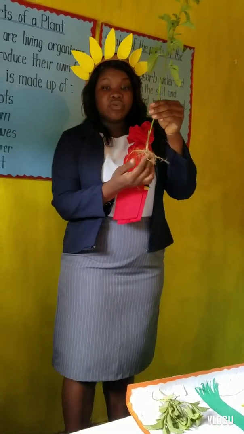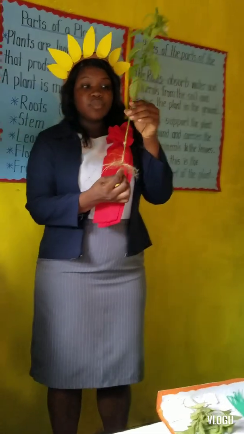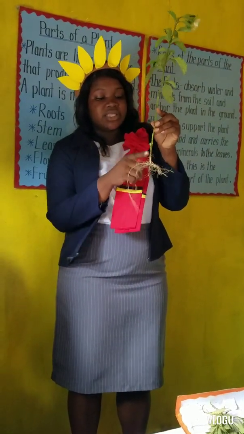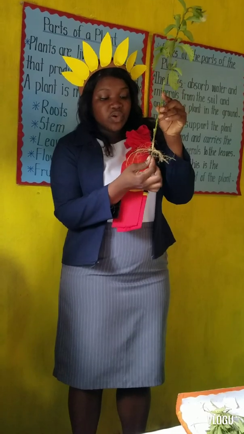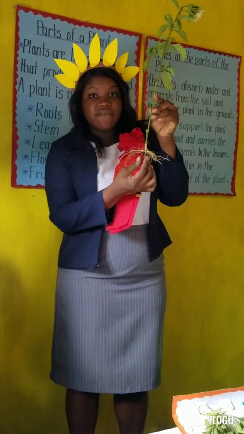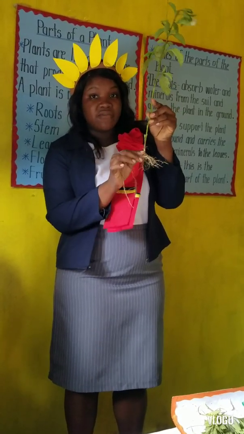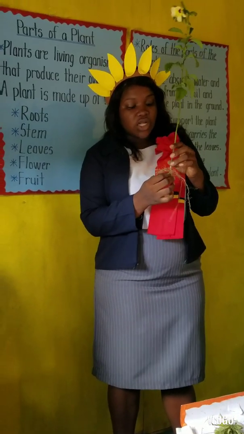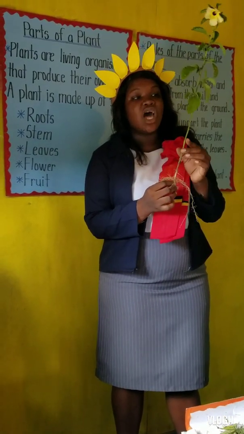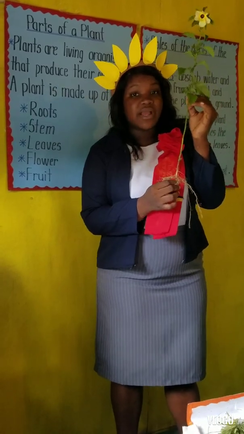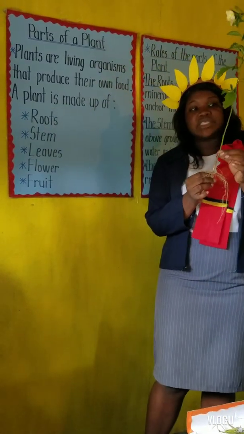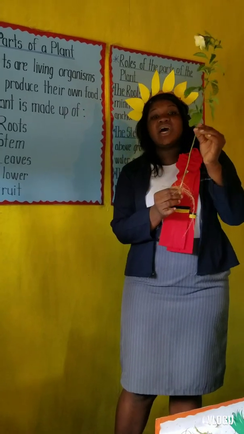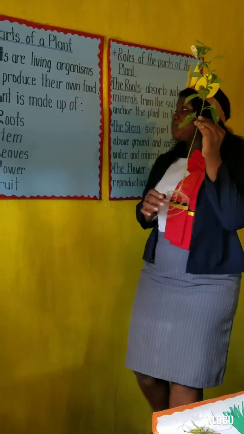Okay. We have the root here, right? So this is the stem now. When the root absorbs the water and the minerals from the soil, the stem then transports the water. The stem collects the water from the root and takes it up to the leaves, right? The stem carries the water from the root to the leaves, okay?